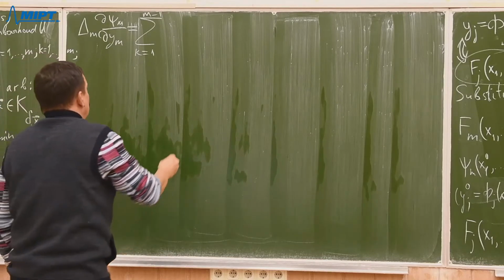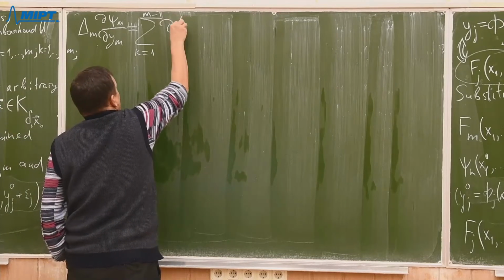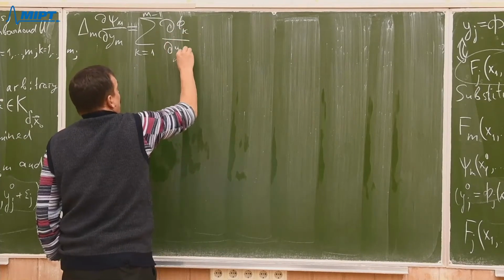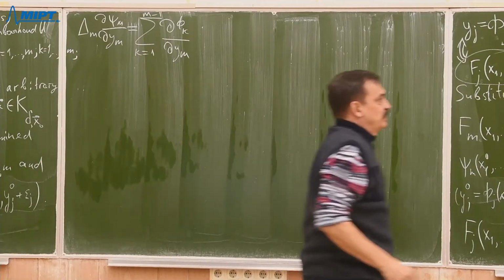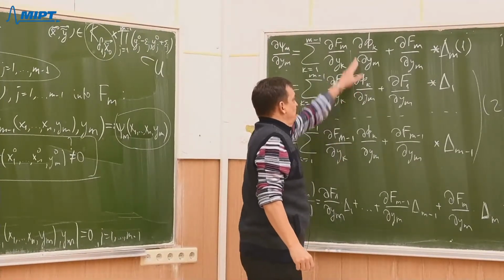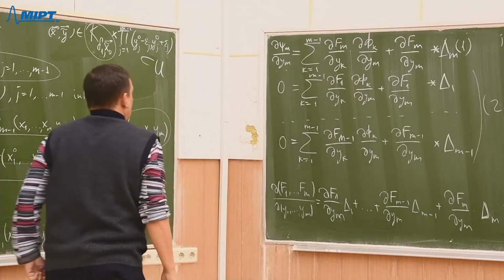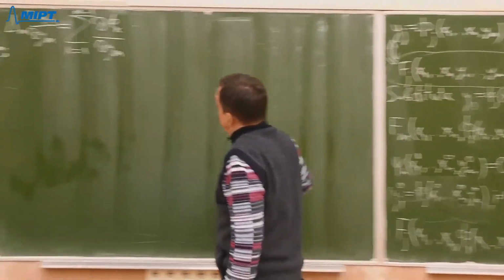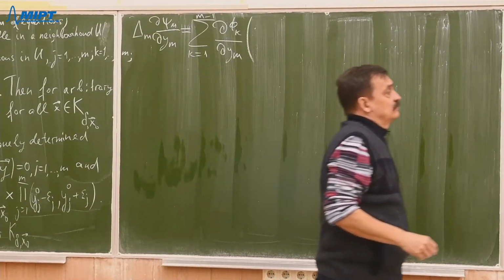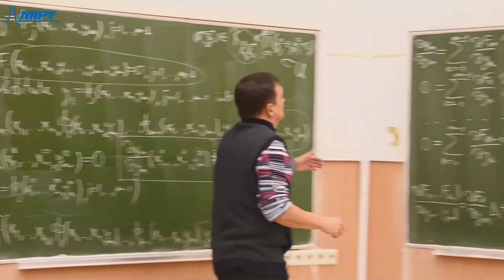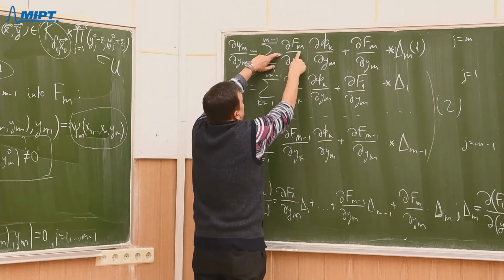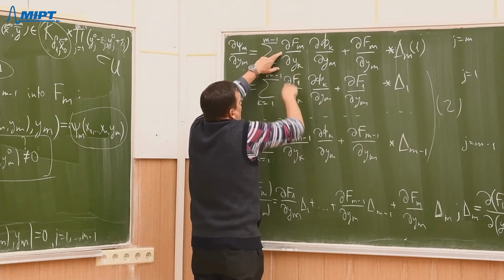The partial derivative of phi k with respect to ym is a common multiplier. You see, it is the same for every equation. And in brackets, we'll obtain what will be given by multiplying by deltas of those terms and summing them up.